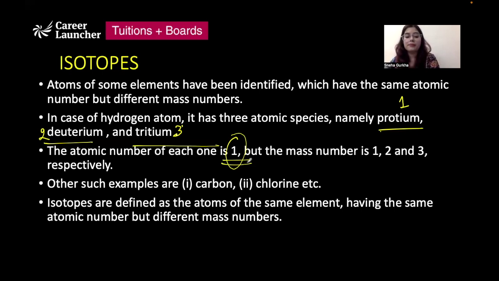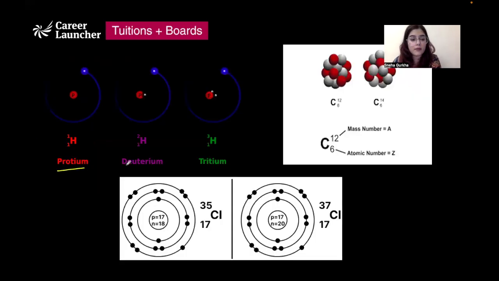More such examples are carbon, chlorine. So isotopes are defined as atoms of the same element that have the same atomic number, but different mass numbers. Protium, deuterium, and tritium have the same atomic number, which is 1, but different mass numbers.